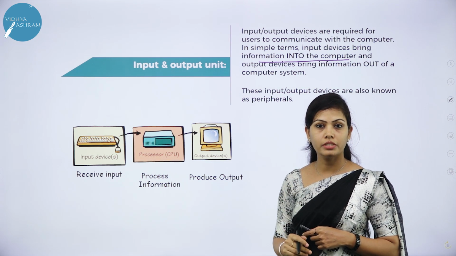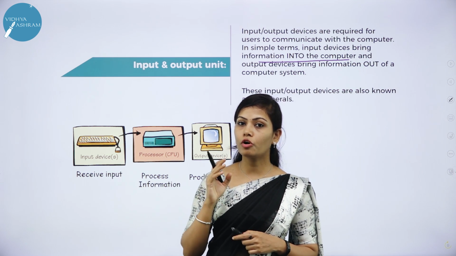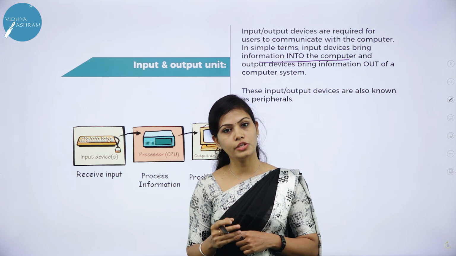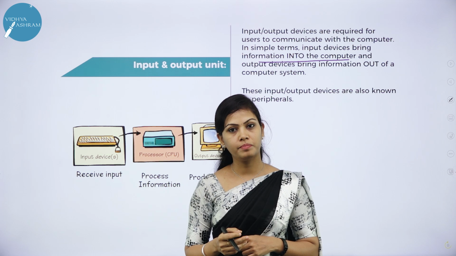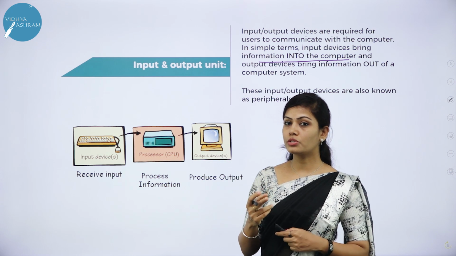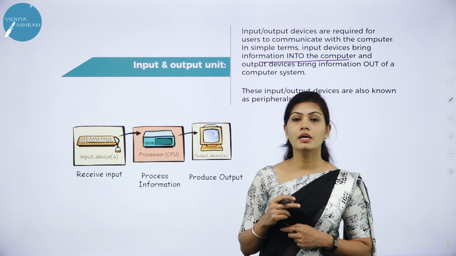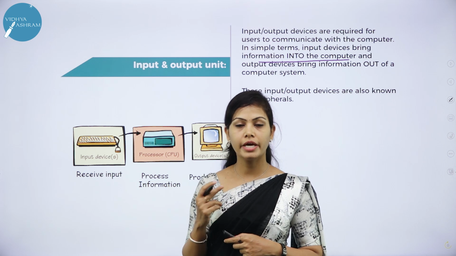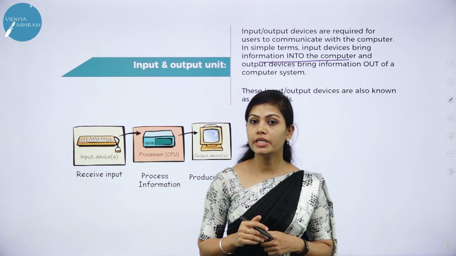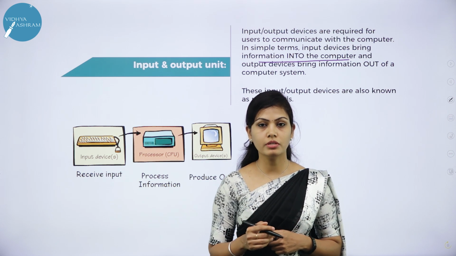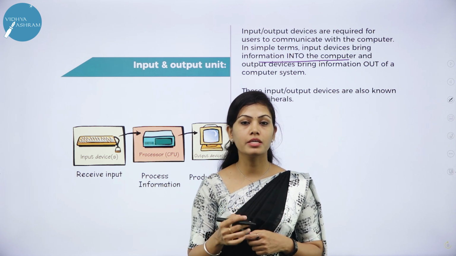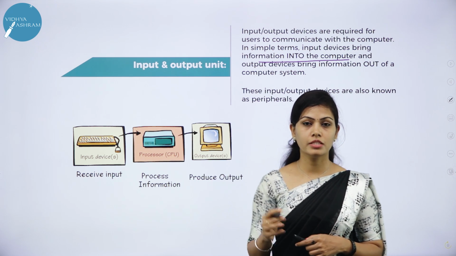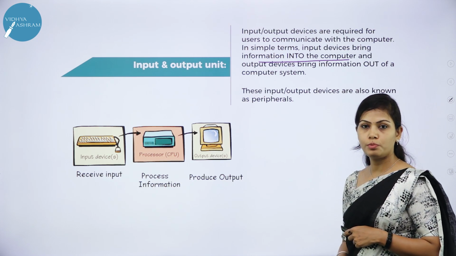And output unit, the process of producing results for the users such as printed format or visual display. The results are produced through output devices, that is monitor, printer, etc. Input unit helps in entering data to the computer and output unit helps in producing results for the users. This is about input and output unit.